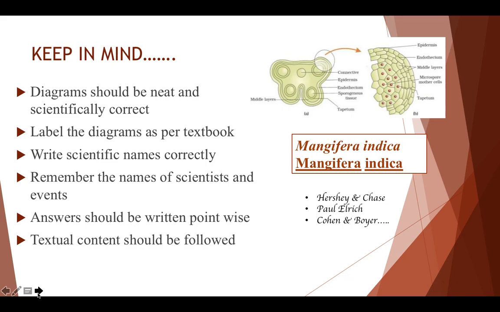Okay, now we have lots and lots of scientists. I've just given you a few examples over here. In each and every chapter, you will find a lot of scientists. Remember the name of the scientists and the events associated with them. Whatever findings they have done, you are supposed to remember them and write their spellings correctly. And whatever their work is, you are supposed to mention whenever asked, in whichever answer you are writing.